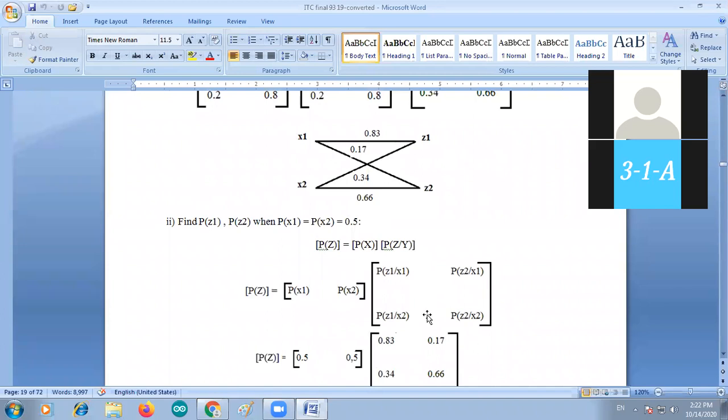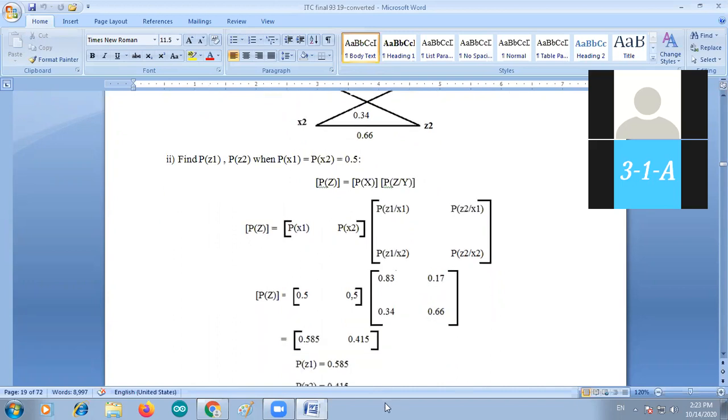Now, once the overall channel matrix is known, then find out the P of Z1 and Z2. That is P of Z is equal to P of X into P of Z by Y. That is P of X is equal to 0.5 and 0.5 and P of Z by Y is equal to 0.83, 0.17, 0.34, 0.66.